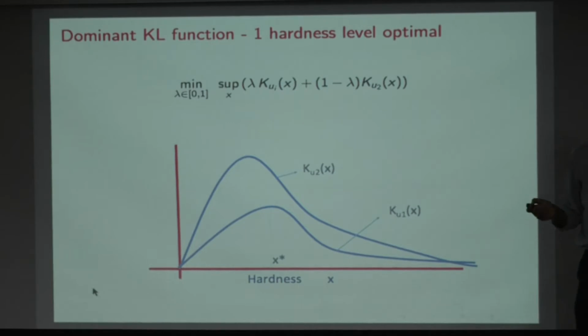So all I'm saying is, in this case, where one curve, one Kullback-Leibler, completely dominates the other Kullback-Leibler, the best thing to do is just to ask one question, ignore this separation altogether. If you worry about candidates which lie at this threshold and ask a question which separates you from these candidates, that automatically will take care of these candidates. So you don't have to worry about these. So this is a scenario where I should just ask questions at one level of hardness corresponding to one threshold, because that automatically ensures that I'll be separated from the other thresholds.